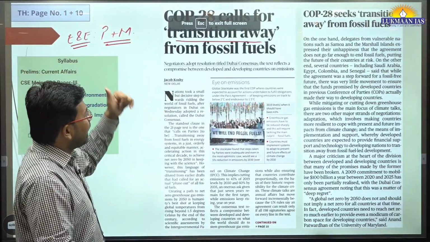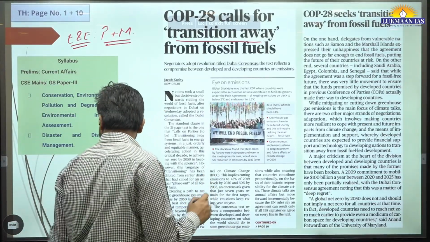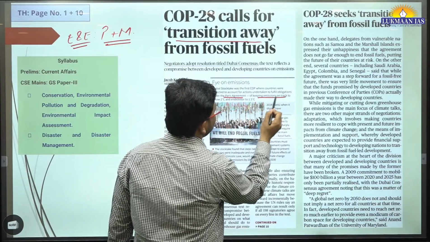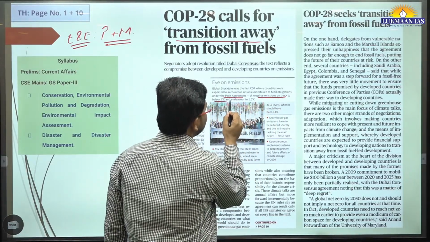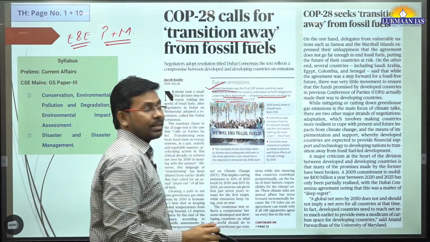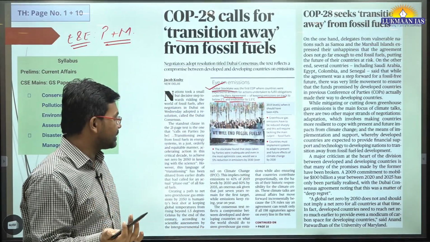So in this article, they discussed this Paris Agreement of keeping emission on track below 2 degrees centigrade and endeavor to 1.5 degrees centigrade. They have discussed the Global Stocktake Report that we discussed in detail.